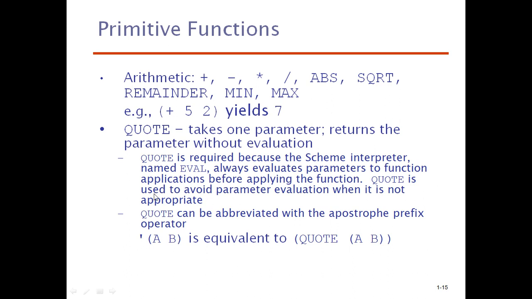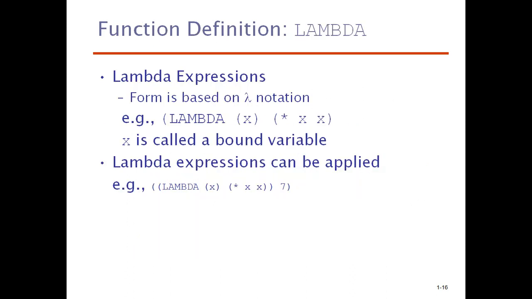Quote is used to avoid parameter evaluation when it is not appropriate. So if you want evaluation, you use eval, otherwise you write quote. Quote can be abbreviated with an apostrophe prefix like this, or you can also use quote. Both are one and the same. Whenever you prefix a quote, that expression will not be evaluated. Next we'll see the function definition, the lambda function expression.